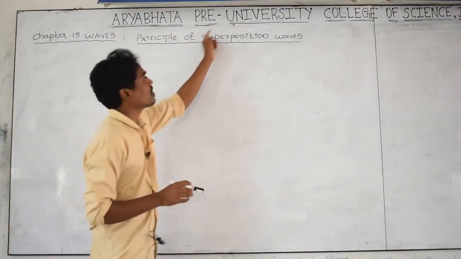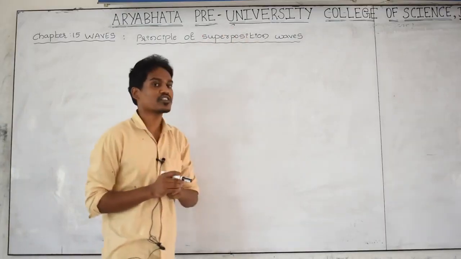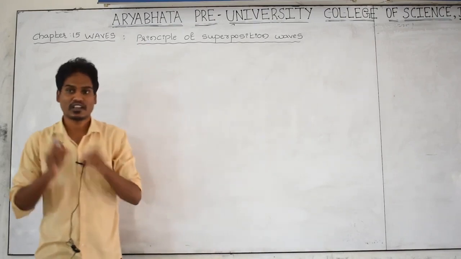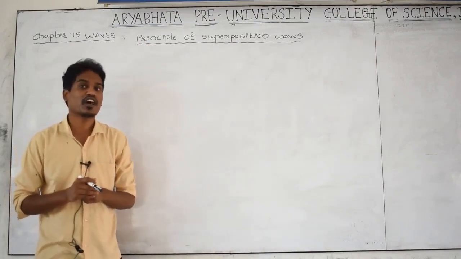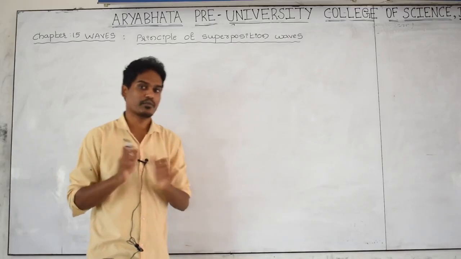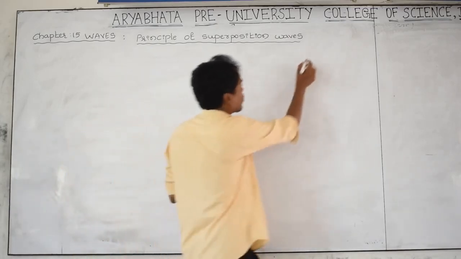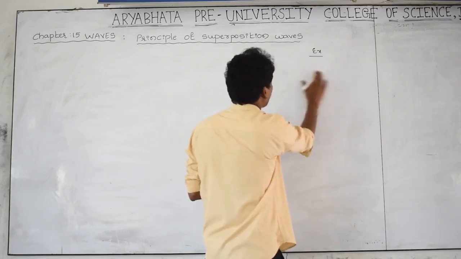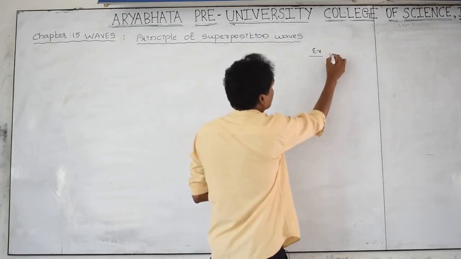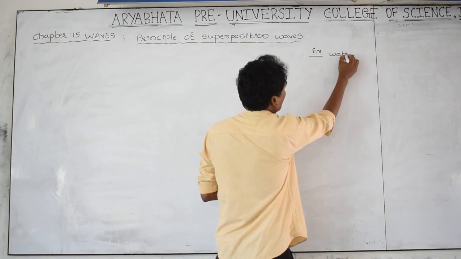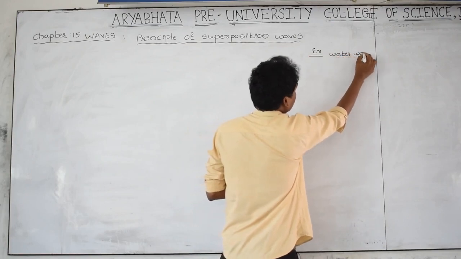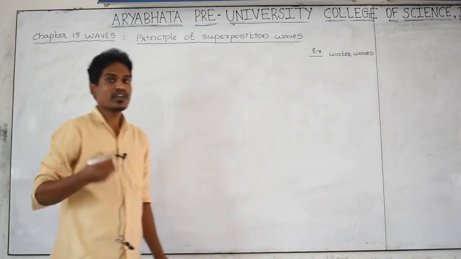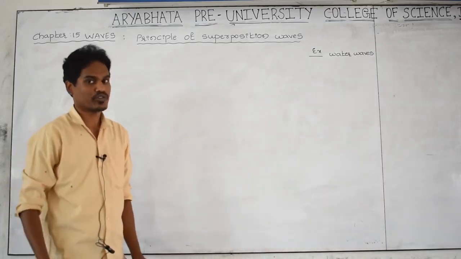The principle of superposition, in the sense, the meaning of superposition is the combination of two or more waves at the same time whenever they are propagating through the medium. For example, I am taking water waves. The combination or superposition means the combination of two or more than two waves.